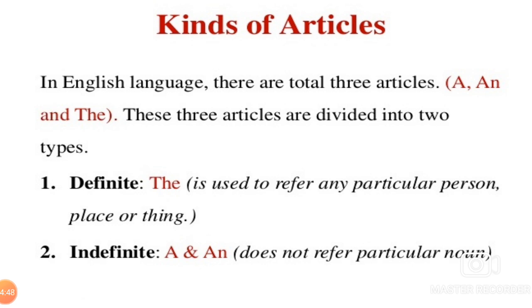Indefinite, a and an, does not refer to a particular noun.